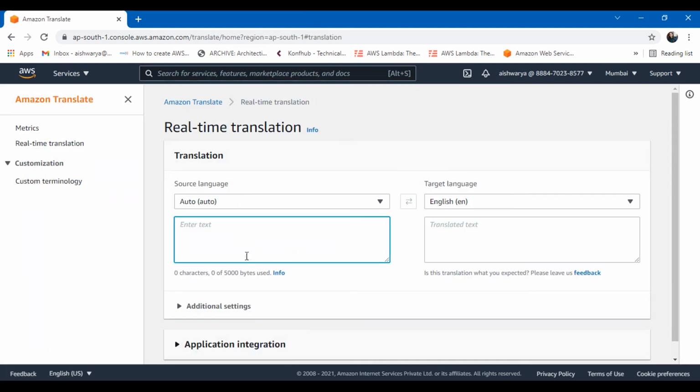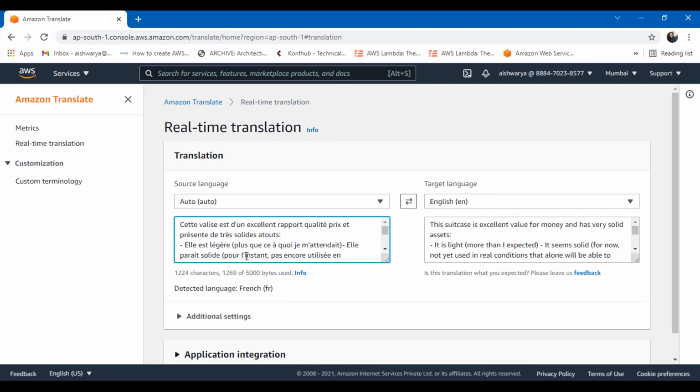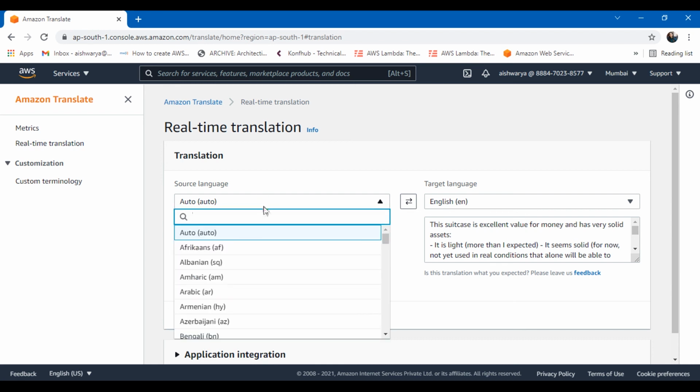I have some text which I know is in French. I have just got the demo text. If you do not know what language this is, you can set it to auto. So it has detected that this language is French. Otherwise, if you know the language, you can define the source language and the target language. You can select.